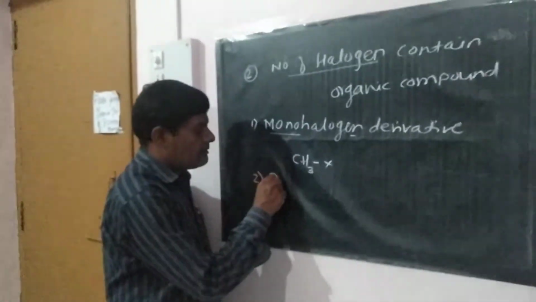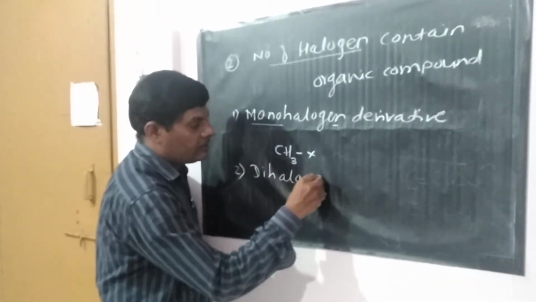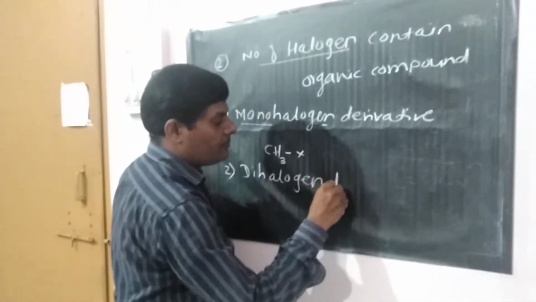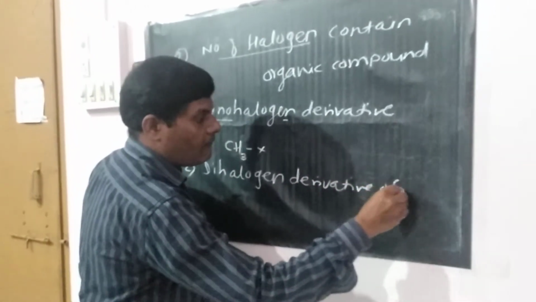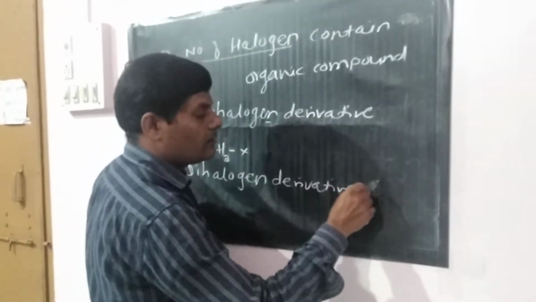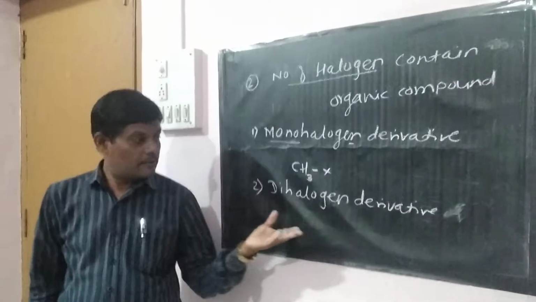Second class is dihalogen derivative of alkanes. Sorry, this is the dihalogen derivative, maybe of alkanes or arenes.